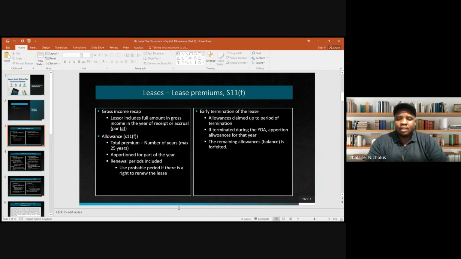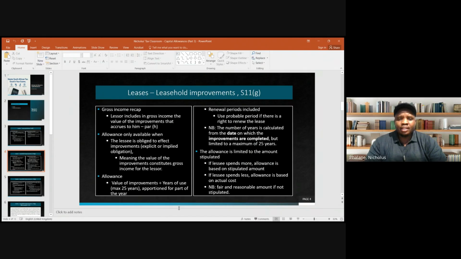All right, then what happens if there's an early termination of the lease? So the legislation says allowances are claimed up to the period of termination, meaning that any allowances that were still to be claimed beyond the date of termination will not be claimed. All right, so basically these allowances, or the balance, is forfeited. All right, then let's move on to section 11G, leasehold improvements.